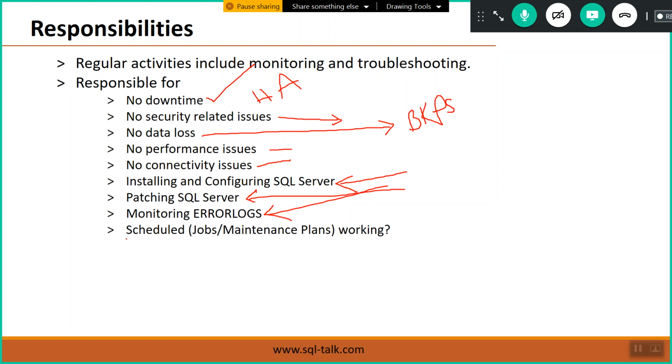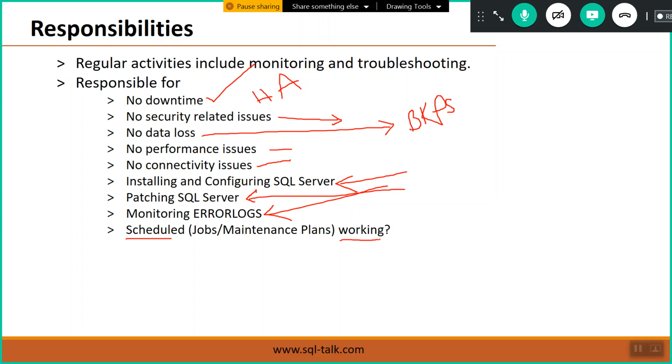Next, we have to monitor whether all the scheduled activities are working or not. We have seen that 80% of tasks are scheduled. So these are various regular activities as part of SQL Server administration.